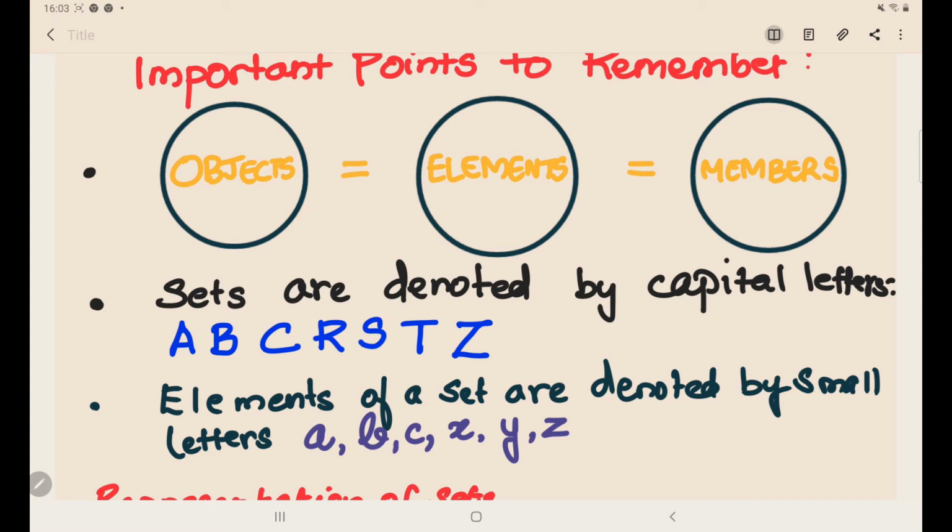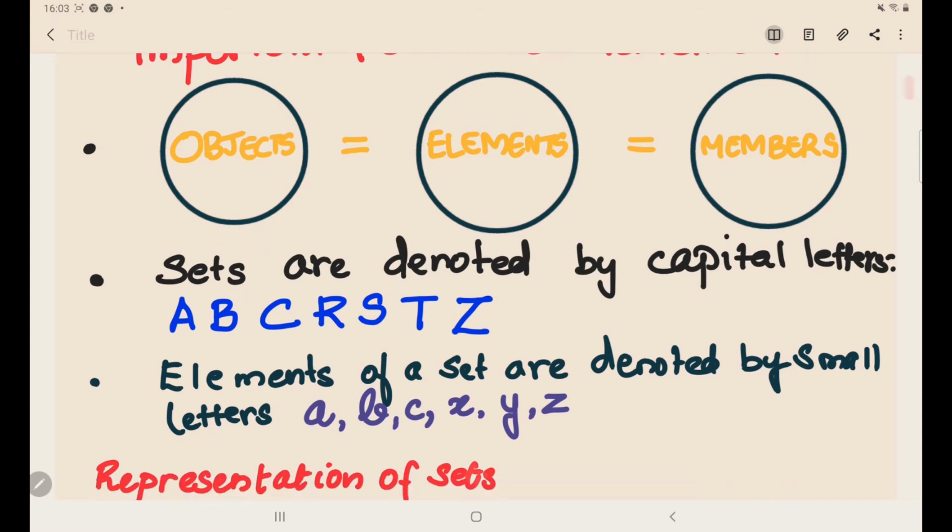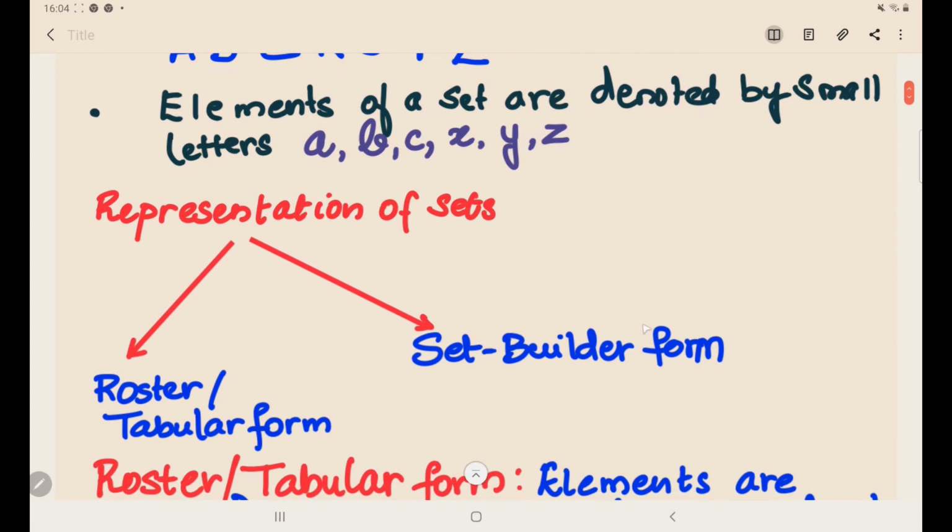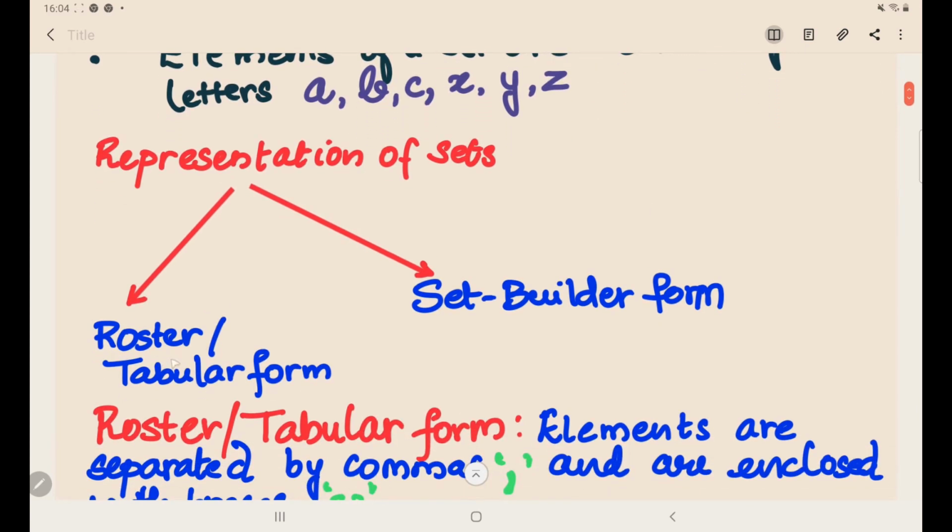That means they are synonyms. Okay, now let's learn how to represent sets. In general, you represent sets in two forms: roster or tabular form and set builder form.